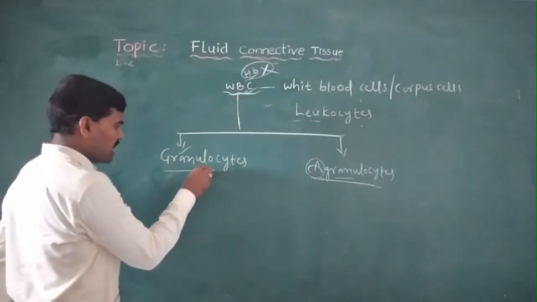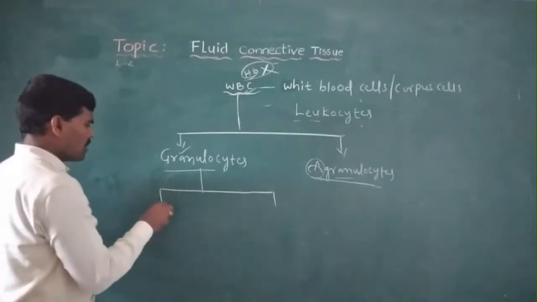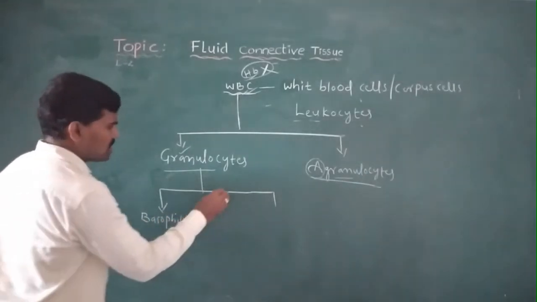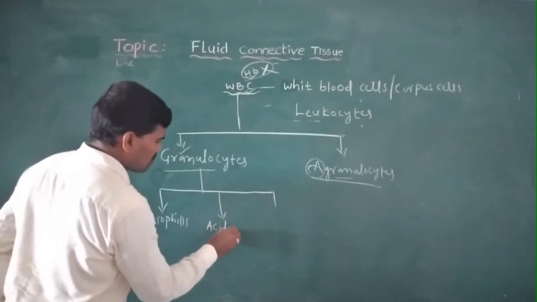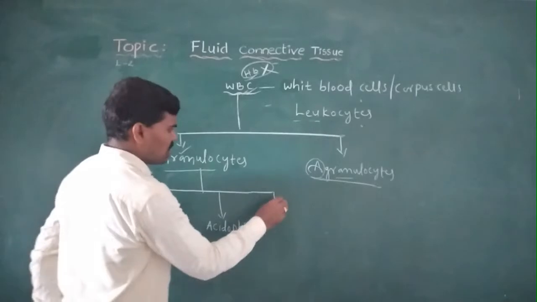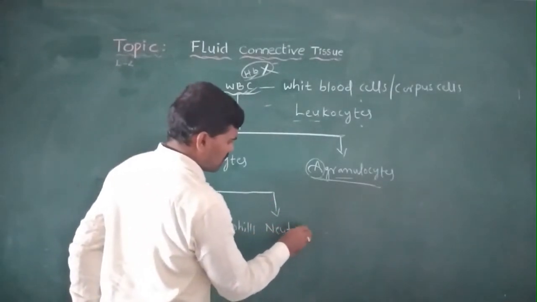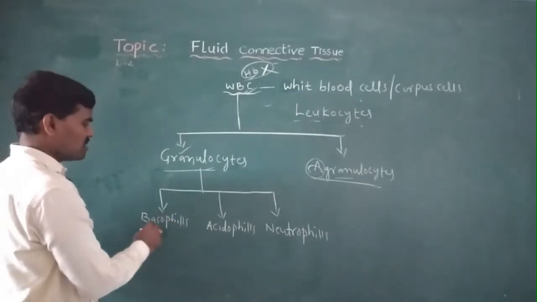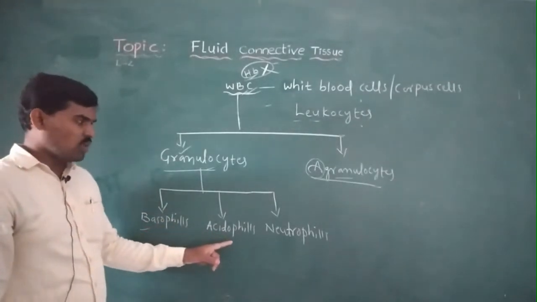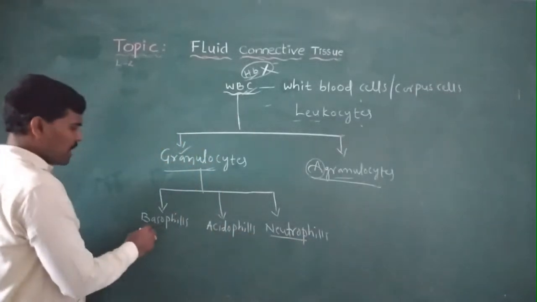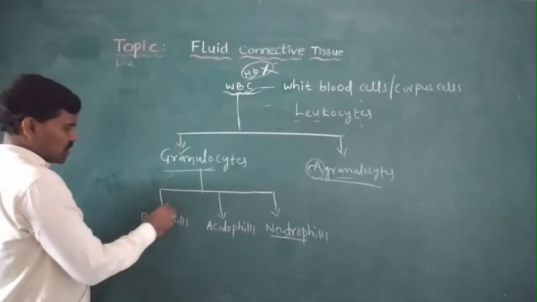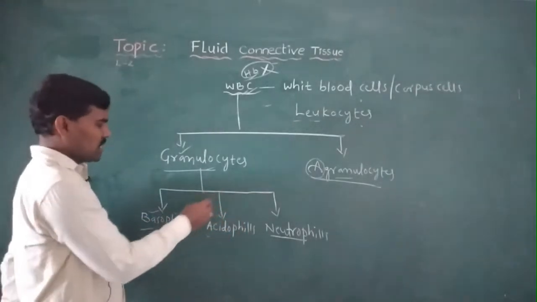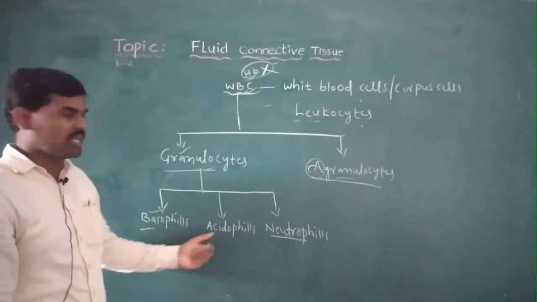Granulocytes are of three types. The first is basophils, the second is acidophils, and the third is neutrophils. They are named based on their staining: basic nature, acidic nature, and neutral nature, that is, basic stains, acidic stains, and neutral stains.